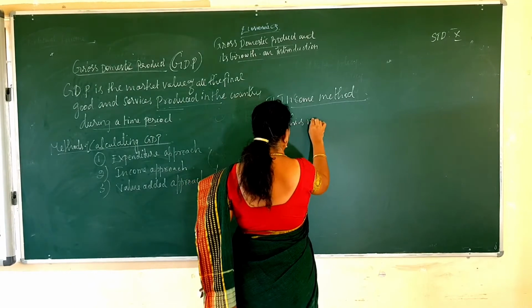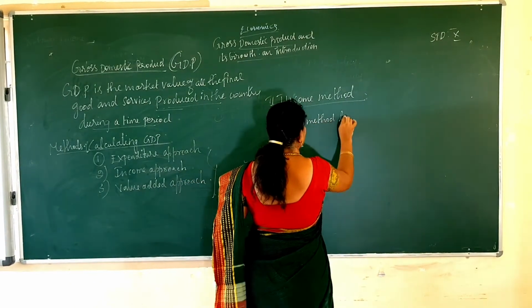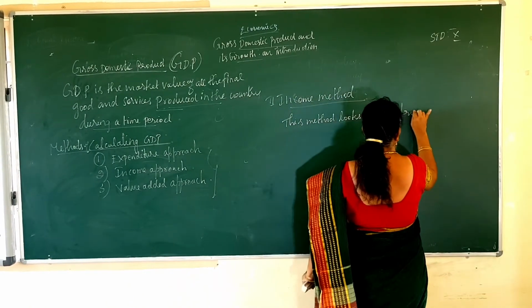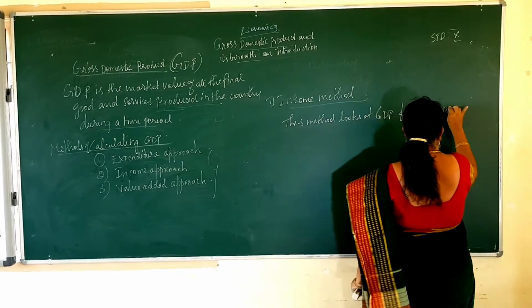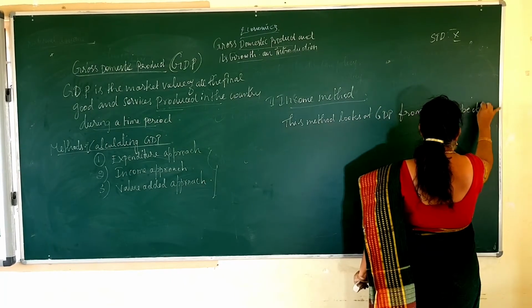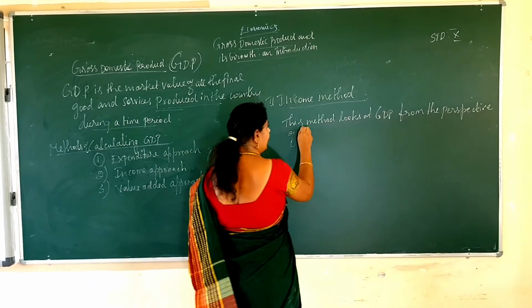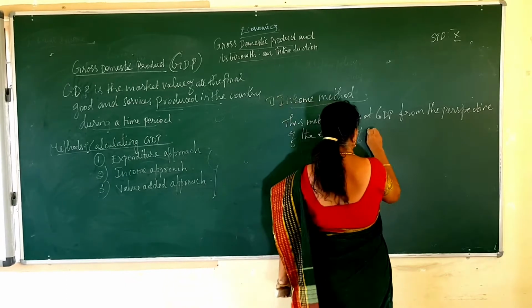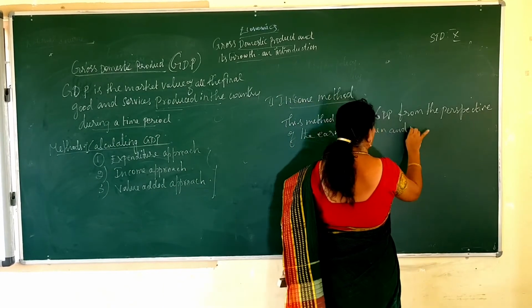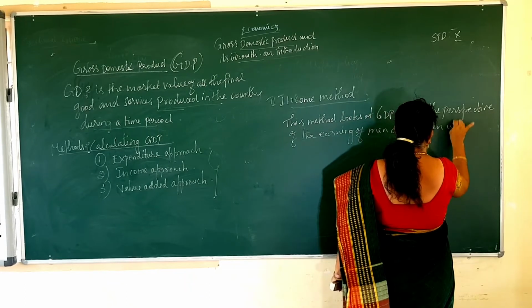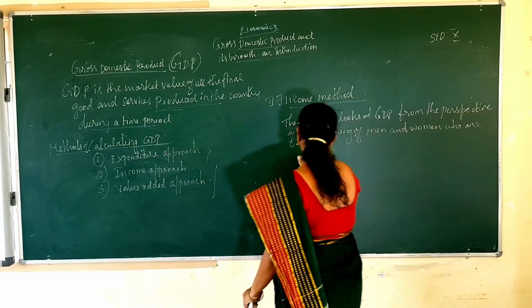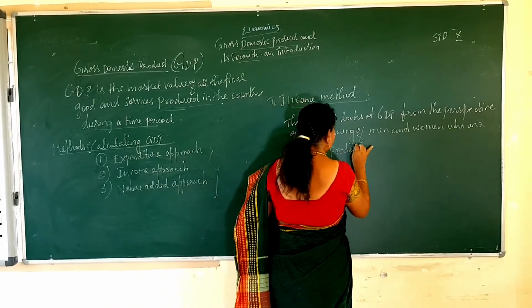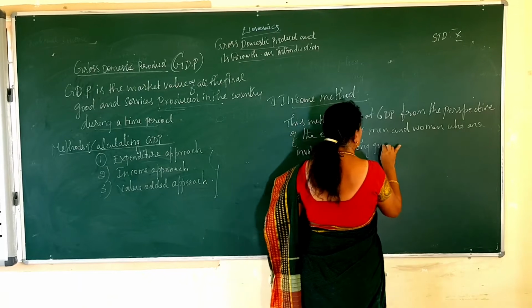This method looks at GDP from the perspective of the earnings of men and women who are involved in producing goods and services.